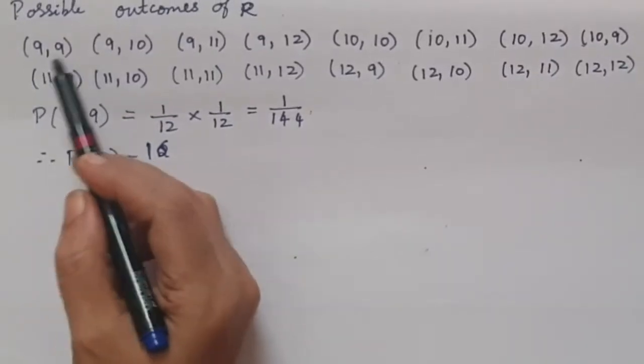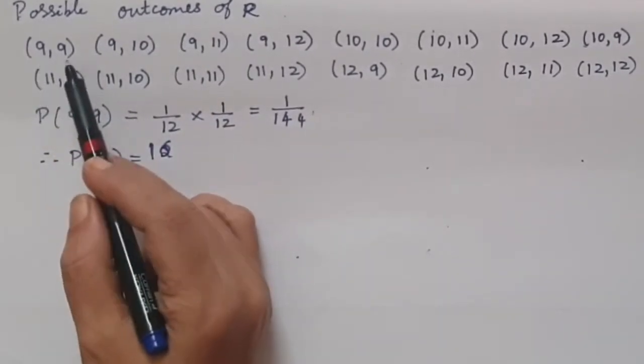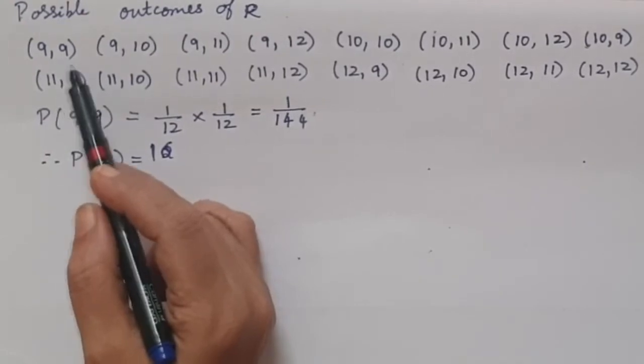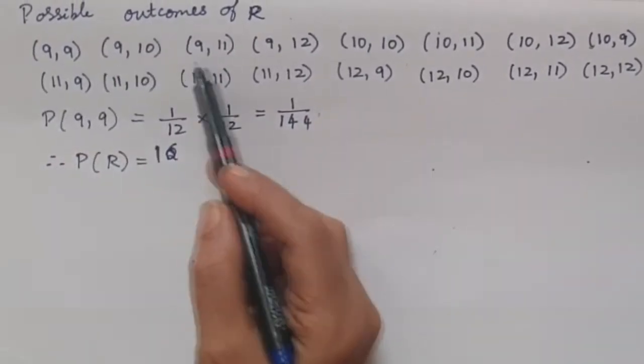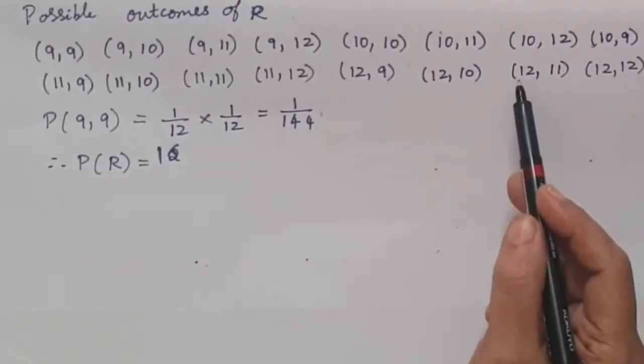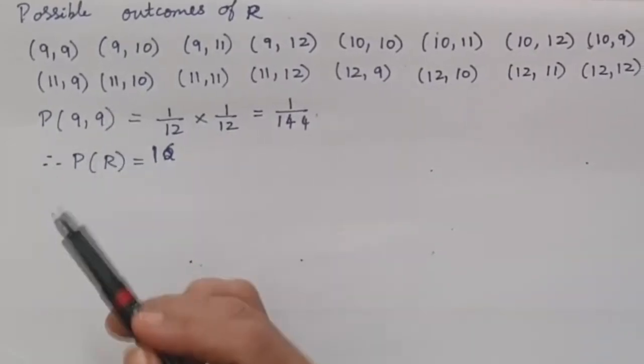The second question, the possible outcomes of R are 9, 9. That is, the first die is 9 and the second die has to be greater than 8. So we write all our outcomes: 9, 9; 9, 10; 9, 11, like that, up to the first die being 12 and the second die. Altogether we get 16 outcomes.